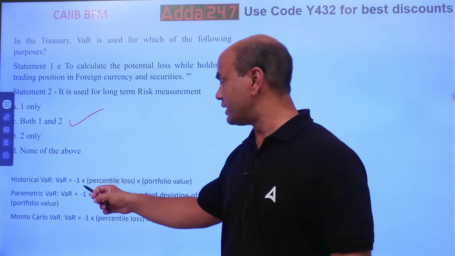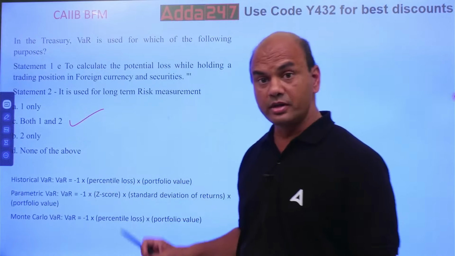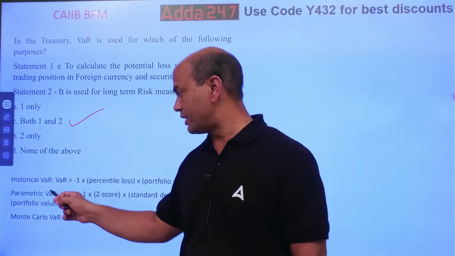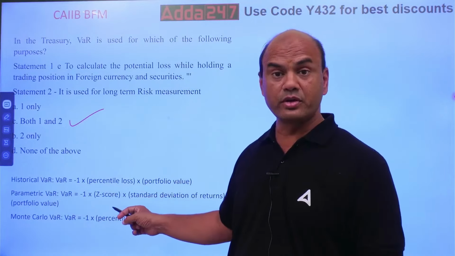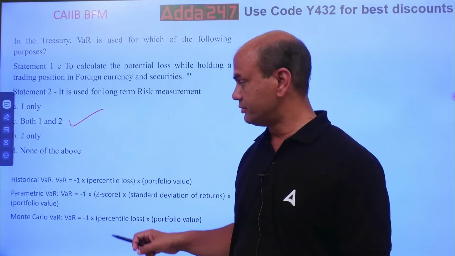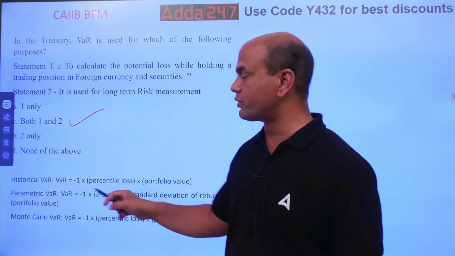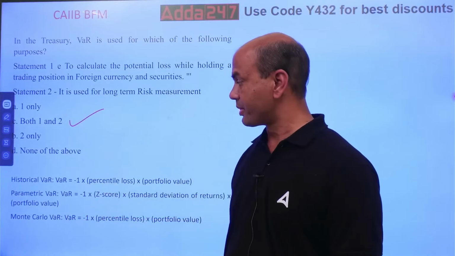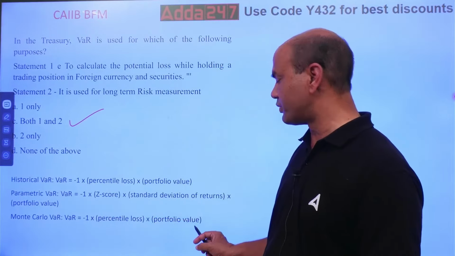Historical means -1 into percentile loss into portfolio value. Remember this formula. Parametric VAR means -1 into Z score into standard deviation of returns into portfolio value. What is the Z score? Altman Z score. Then Monte Carlo VAR is -1 into percentile loss into portfolio value.